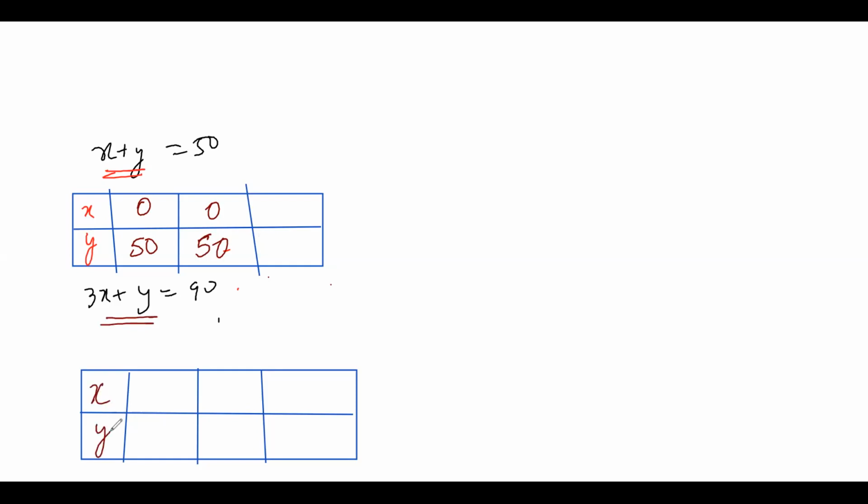In this equation, if I give x and y, I'm taking here. And if I give x value as 0, what is y value? 90. If I give y value as 0 in this equation, x value will be what? 30. Now what you have to do is just plot a graph. A simple graph, very easy. Within 2 minutes, this will be done.